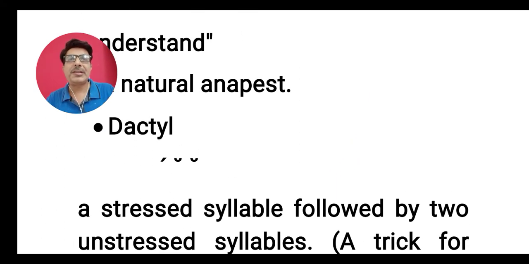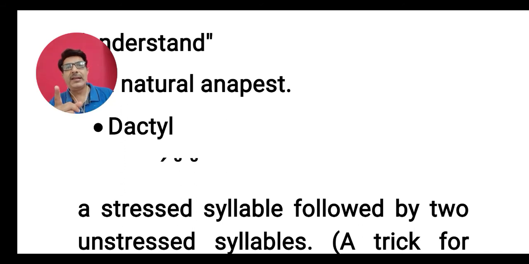Another important foot or meter in English poetry is dactyl, D-A-C-T-Y-L, and dactyl is just opposite to anapest. In anapest, the first two are unstressed and the last one is stressed.